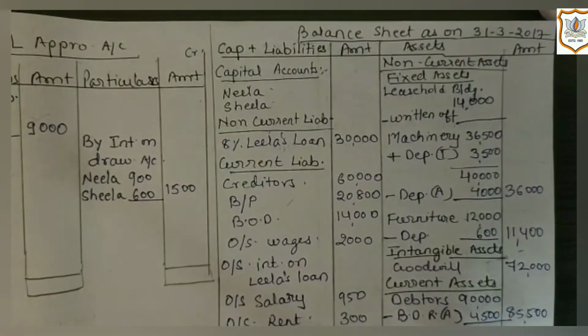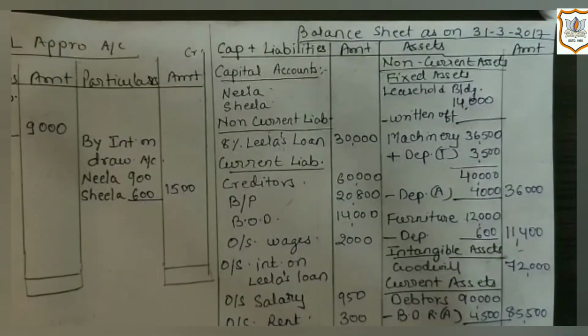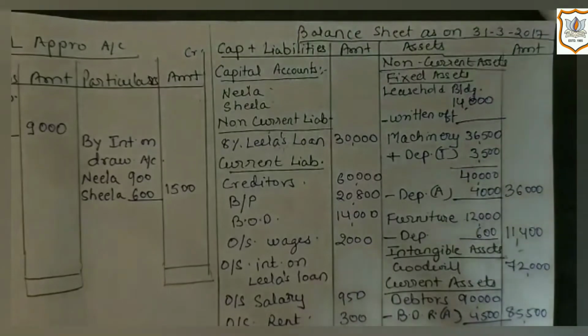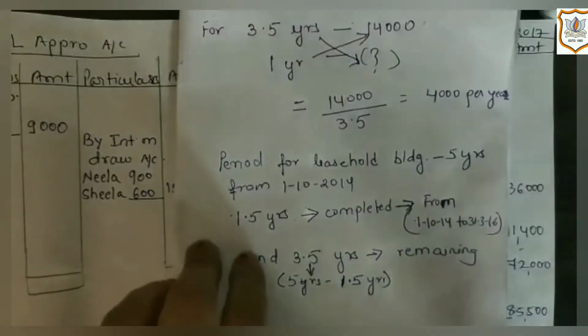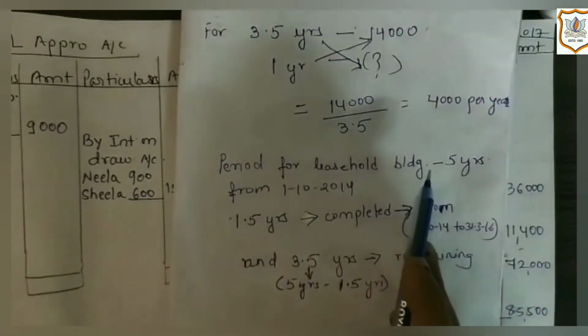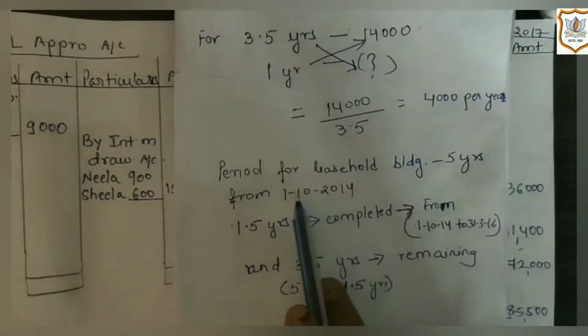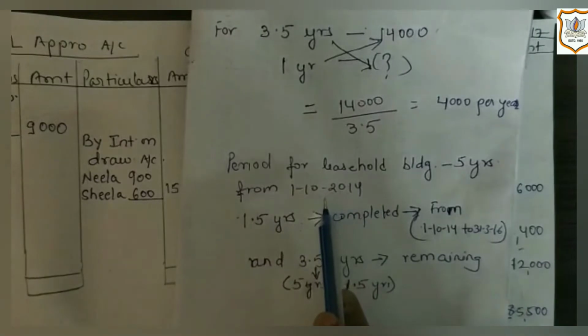Amount of leasehold building is given 14,000, and in bracket it is given that the building is taken on lease for 5 years from 1st October 2014. So let's see calculation for this. Here the period for leasehold building is 5 years, which is starting from 1st October 2014.